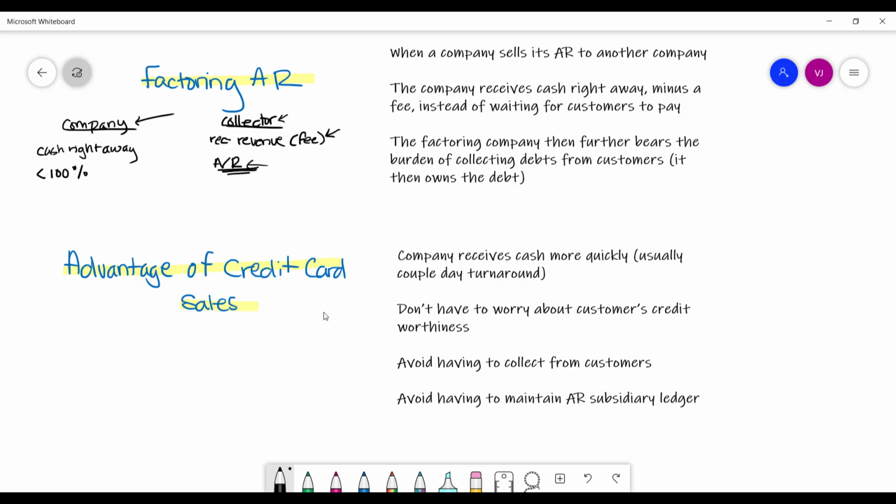Now, the other difference is if you are factoring, you still extend credit to customers, like we said, so you would have to worry about before you make a sale to a customer to check to see if they're credit worthy, whereas if you allow credit card sales, you don't have to worry about a customer's credit worthiness. That's on the credit card company that issued the credit card to the customer in the first place.